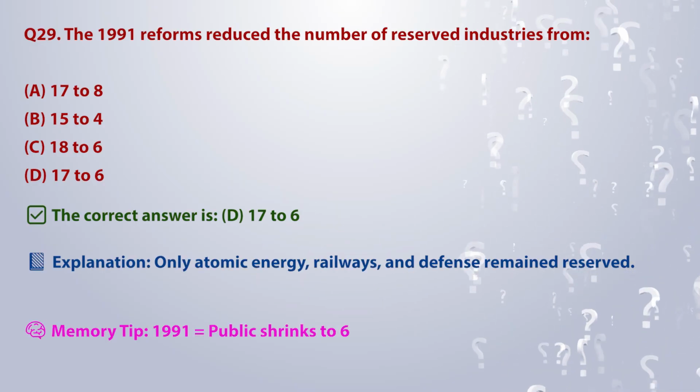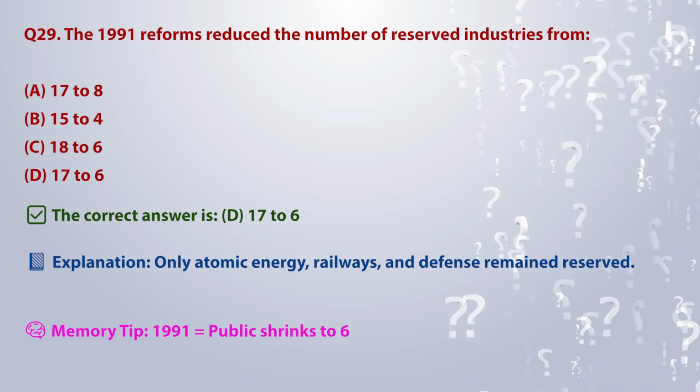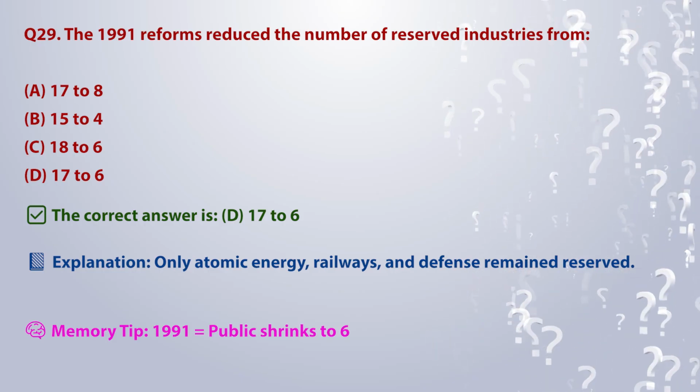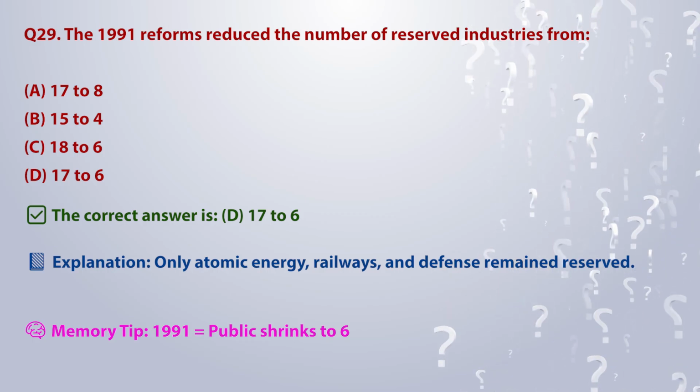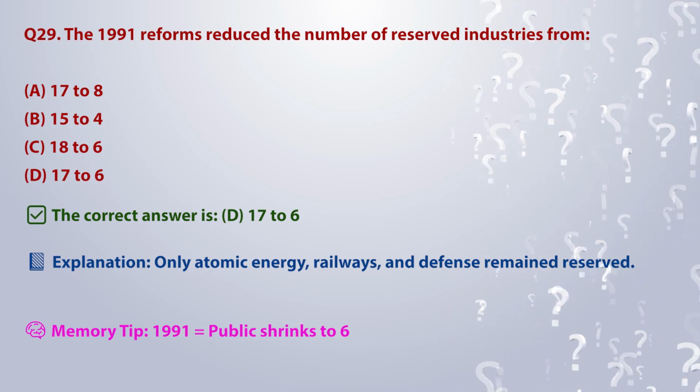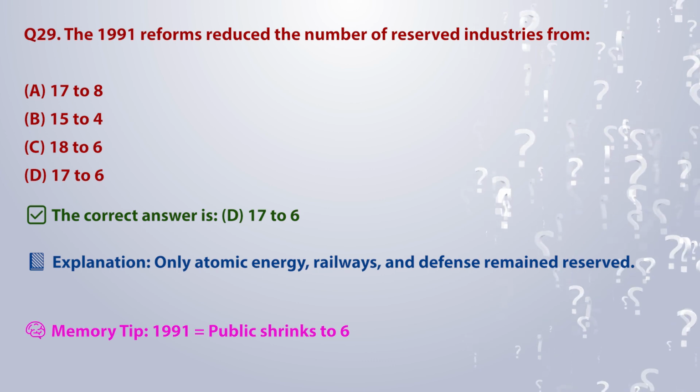The correct answer is D. 17 to 6. Explanation: only atomic energy, railways, and defense remained reserved. Memory tip: 1991 is equal to public shrinks to 6.